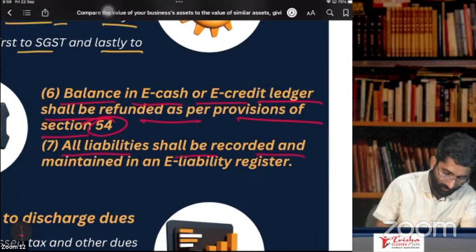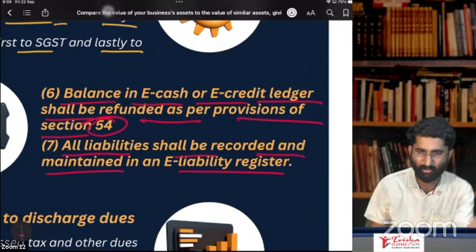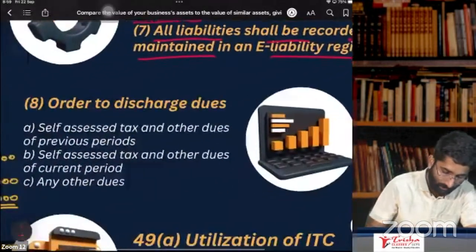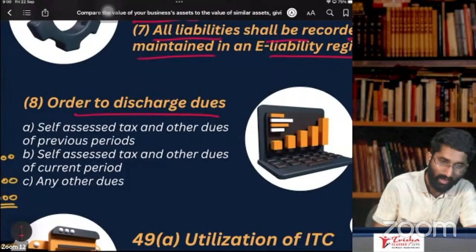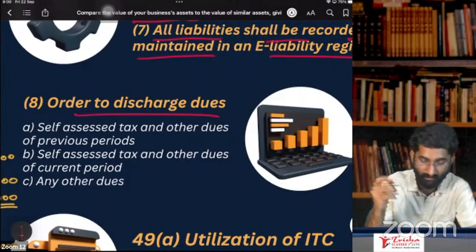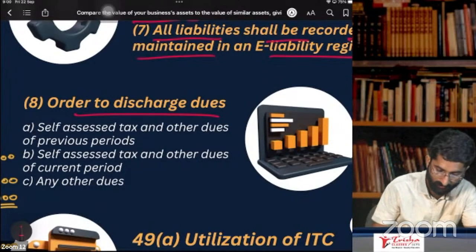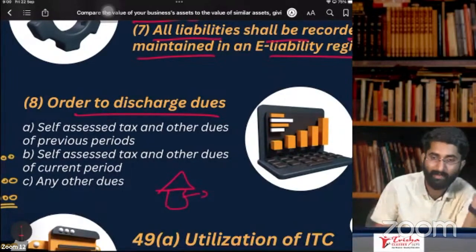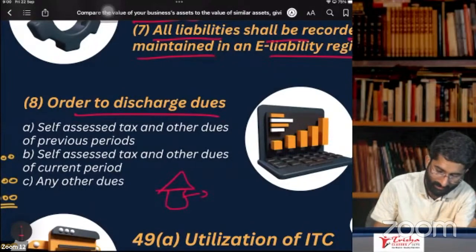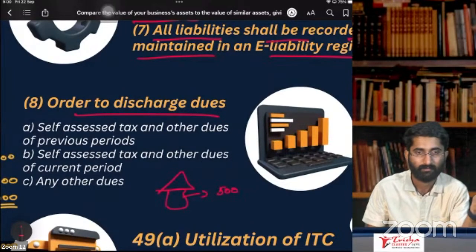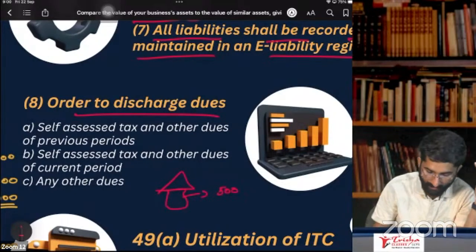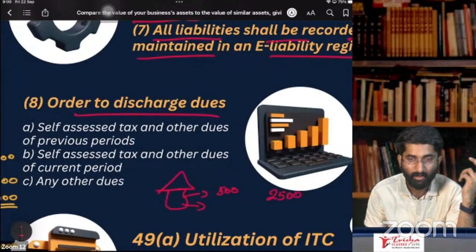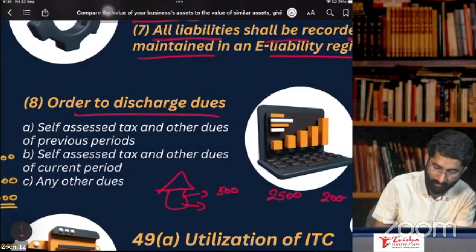All the liabilities shall be recorded and maintained in the e-liability register. I just told you there is something called the e-liability register. Everything will be put in that register, and there is an order to discharge the dues. What is the order of discharging the dues? See, for example, you are purchasing some goods from a shop. Last month you made some payment, and 500 rupees is the balance which you had to pay. Now you purchase again for 2,500 rupees, and you paid 2,000 rupees to that person.